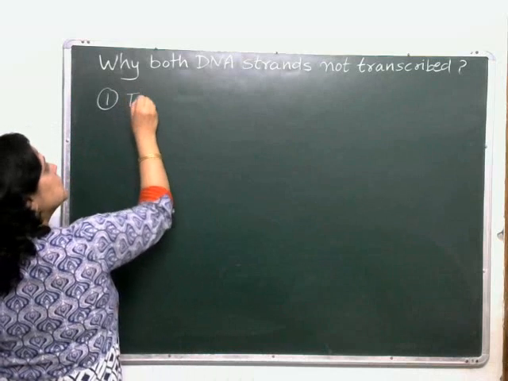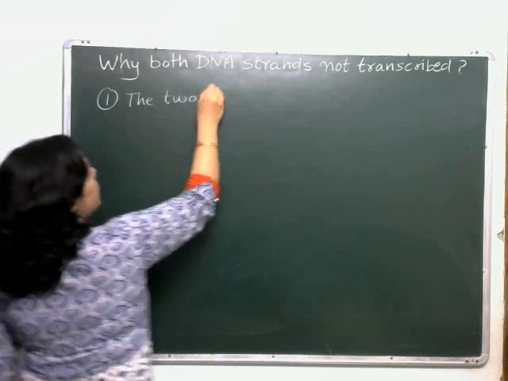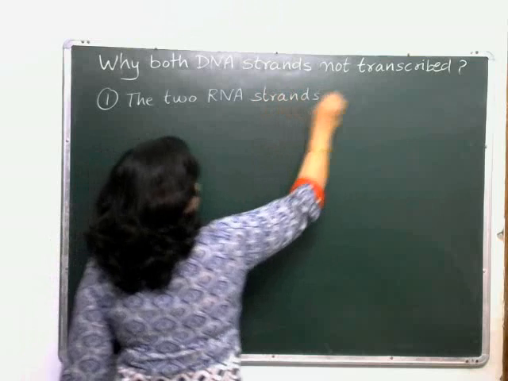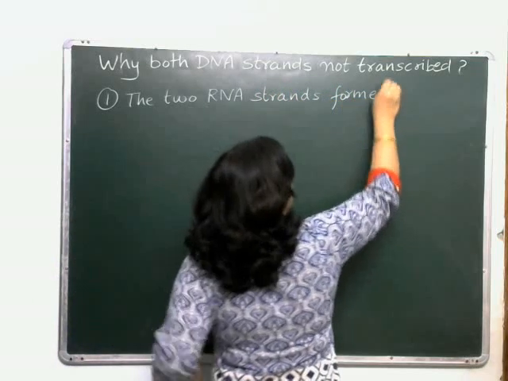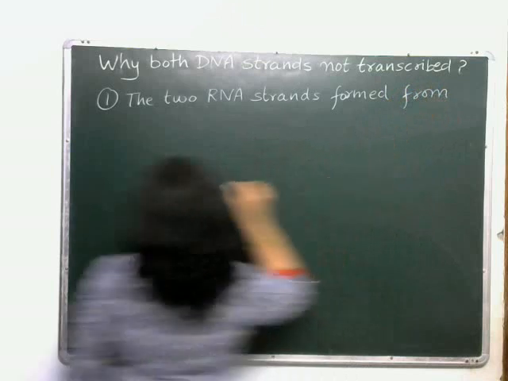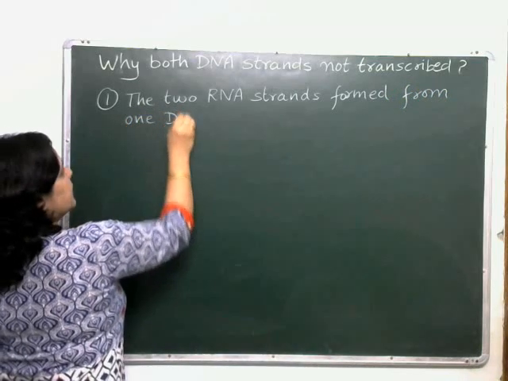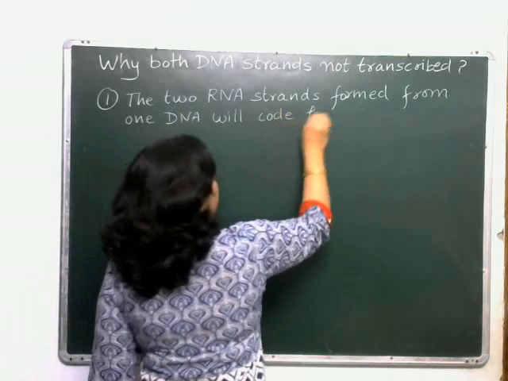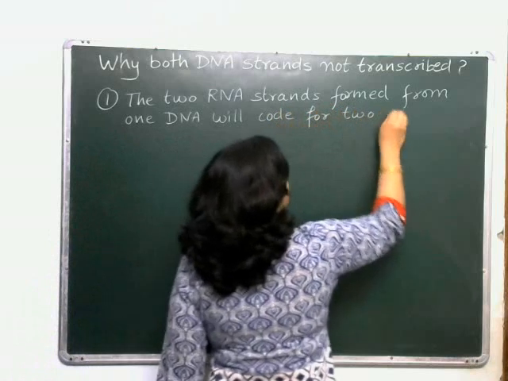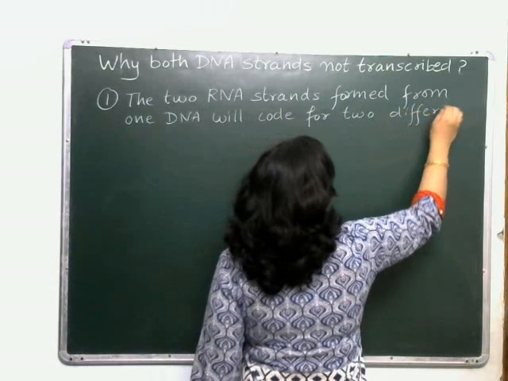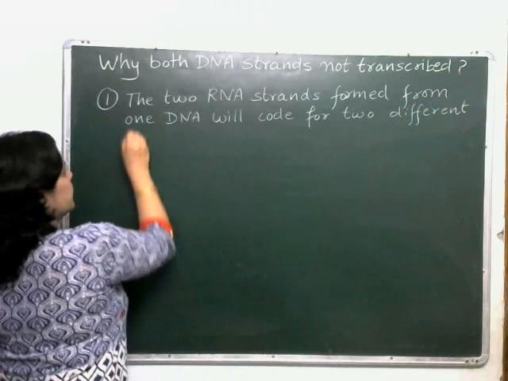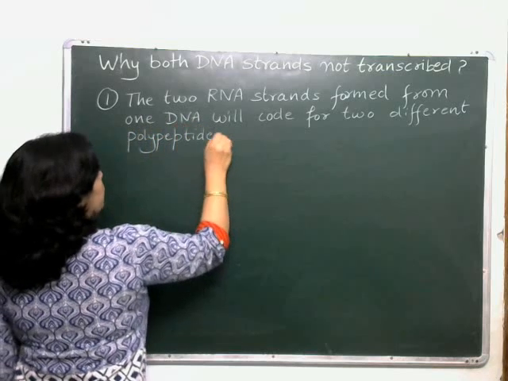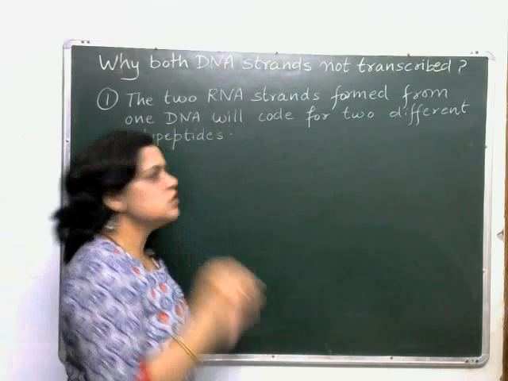But the 2 RNA strands formed from one DNA will code for 2 different polypeptides, and this will complicate gene expression.